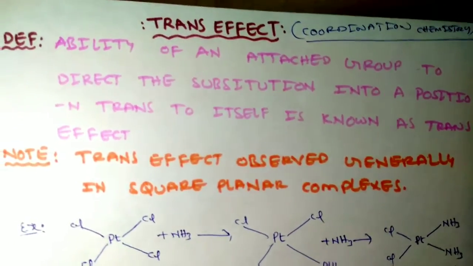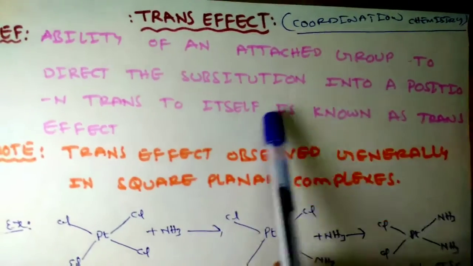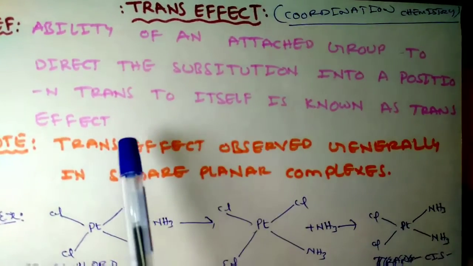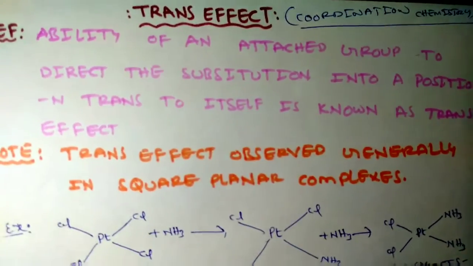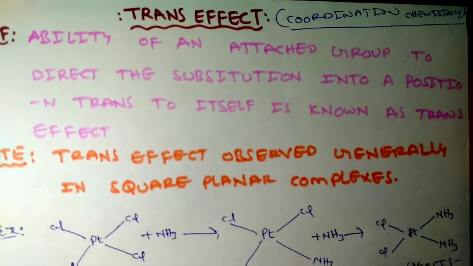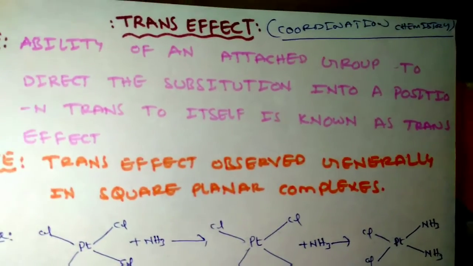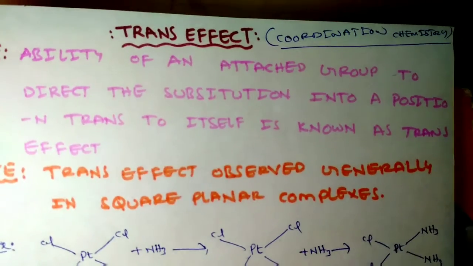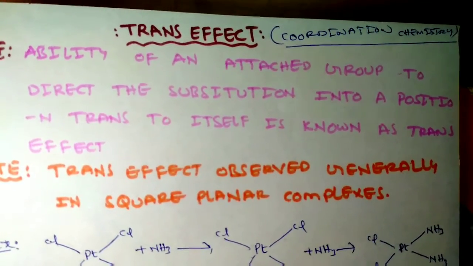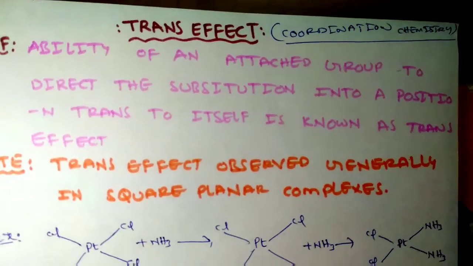Shall we read once again? The ability of an attached group to direct the substitution into a position trans to itself is known as trans effect. Simply we can understand it like this: this is an ability of a ligand in a coordination complex to direct the incoming ligand either to the trans position or to the cis position.